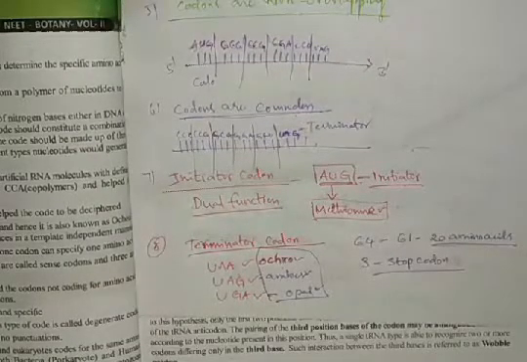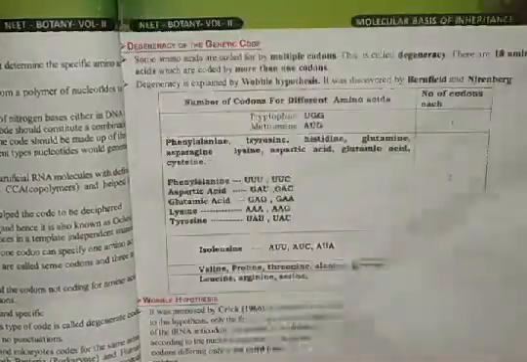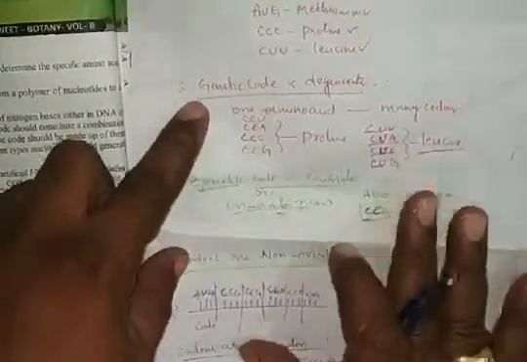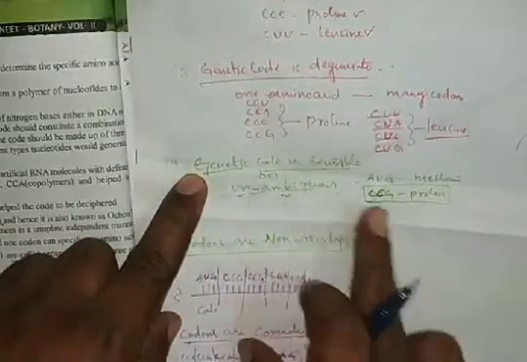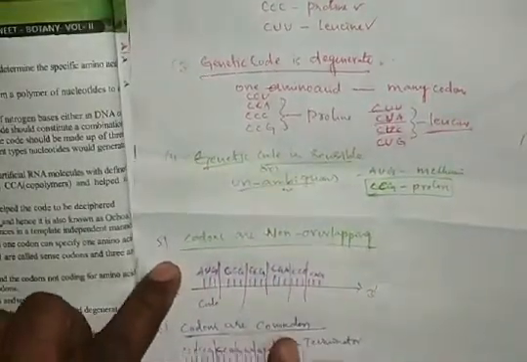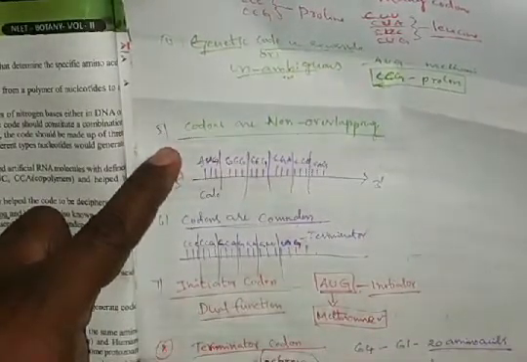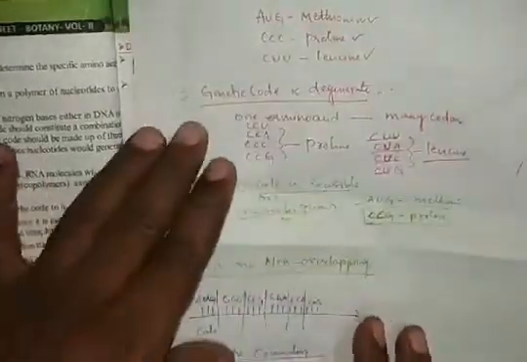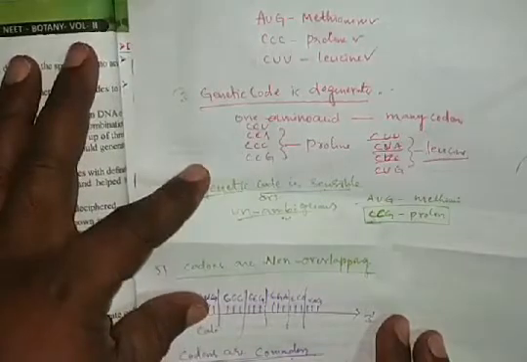Genetic code is triplet. Genetic code is universal. Genetic code is degenerate. Genetic code is sensible or unambiguous. Genetic code is non-overlapping. Genetic code is commaless. Genetic code has an initiator and a terminator. So these are the characters of the genetic code. This is about today's topic.